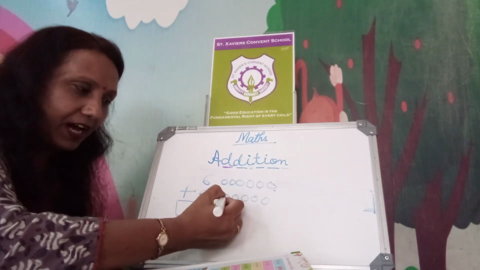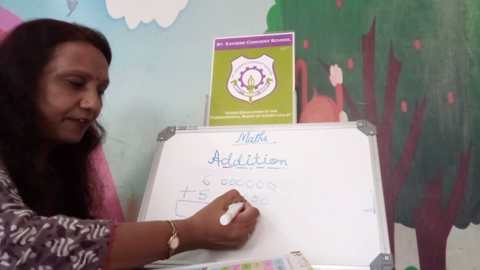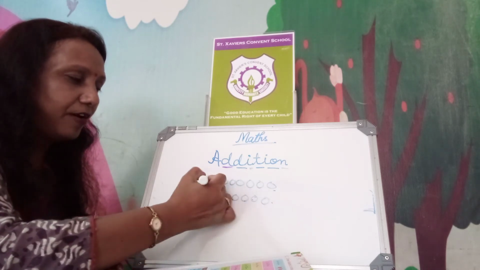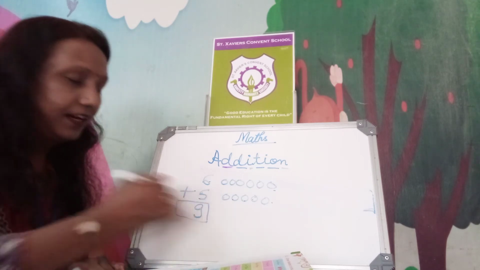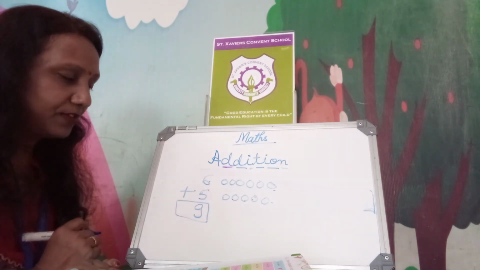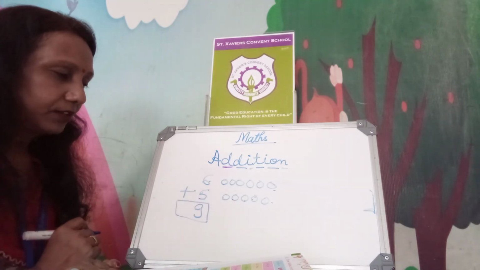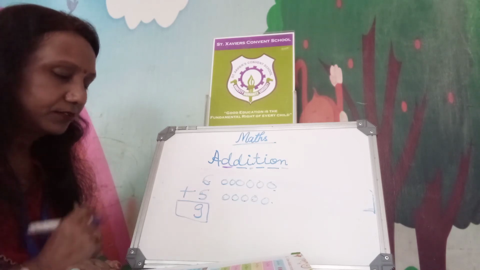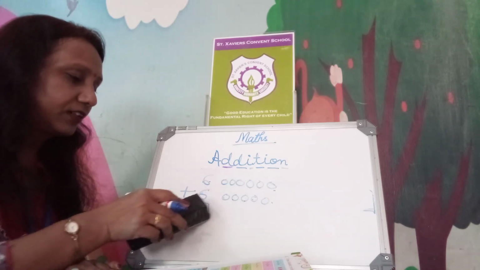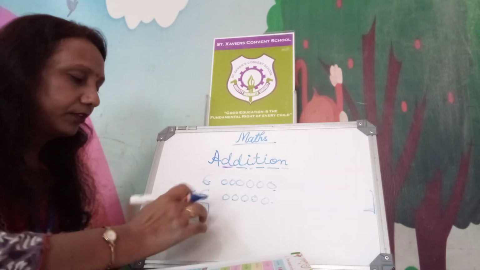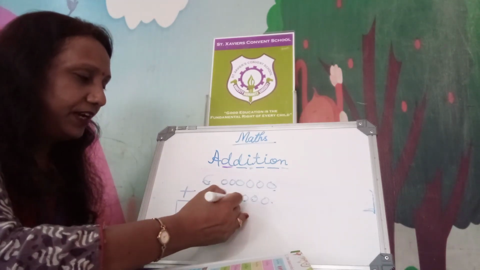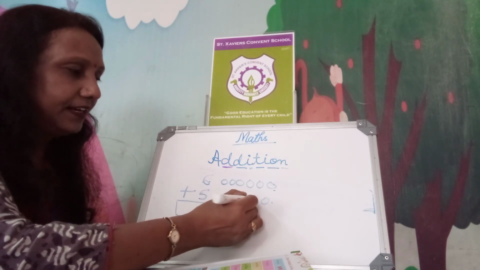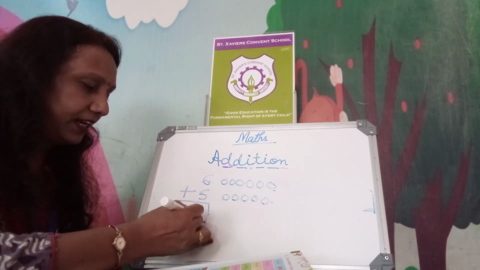Next number 5: 6, 7, 8, 9, 10, 11. So the addition of 6 and 5, the answer is 11.